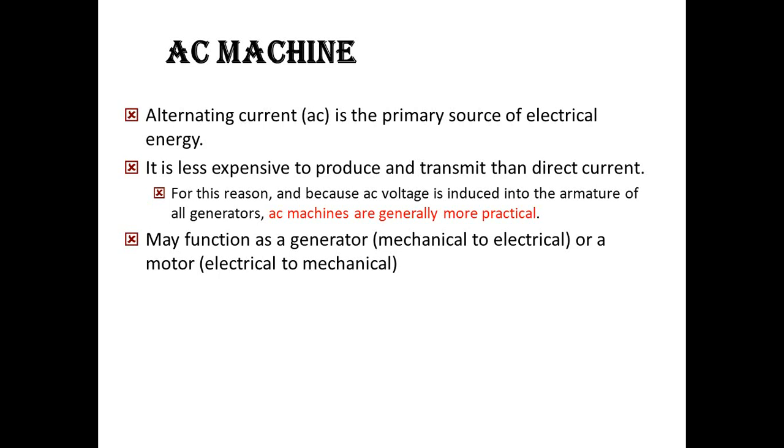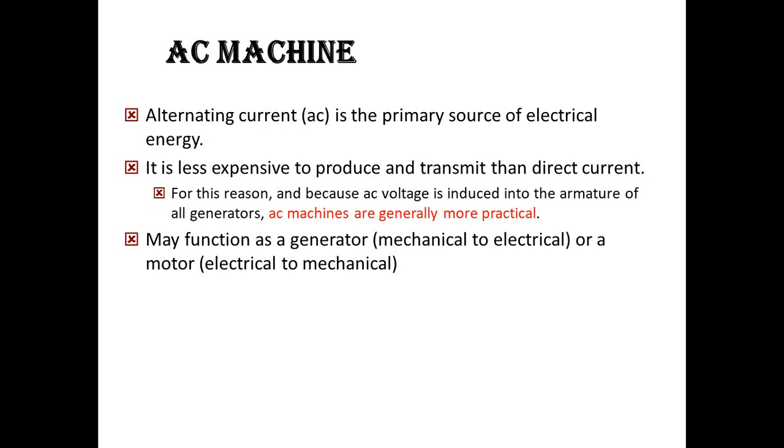Okay, and it is very less expensive to produce as well as to transmit. So production is very simple. Why? Because AC machine design is not very complicated when compared to your DC machine, and we cannot make a large output using small devices. DC machines we can construct for small applications only, but AC machines we construct for large applications, so that they provide a large output.